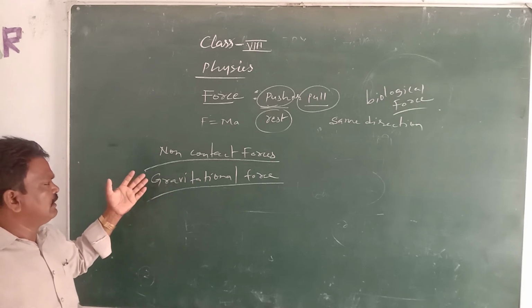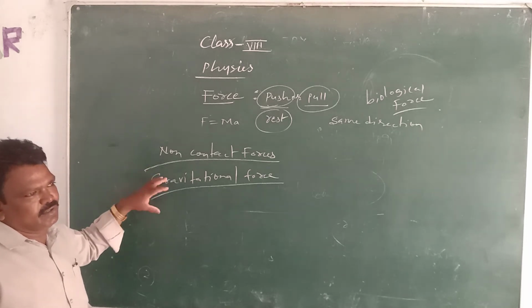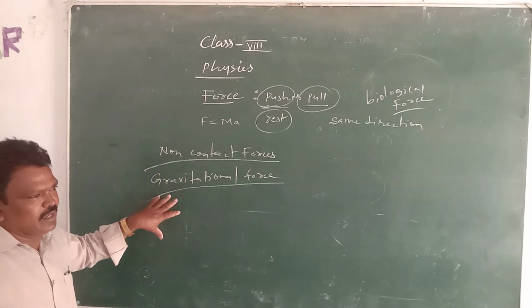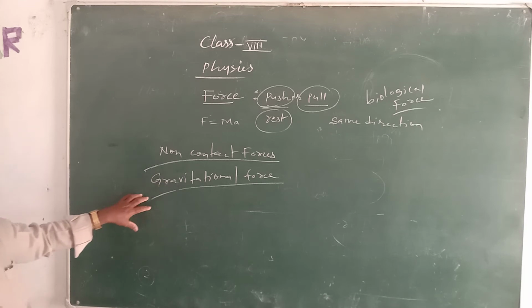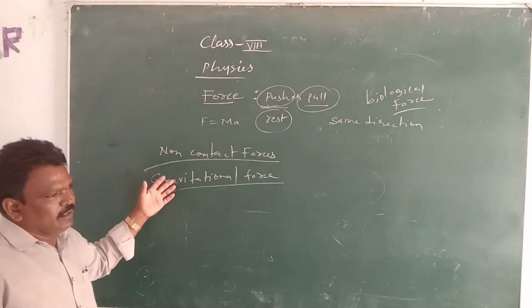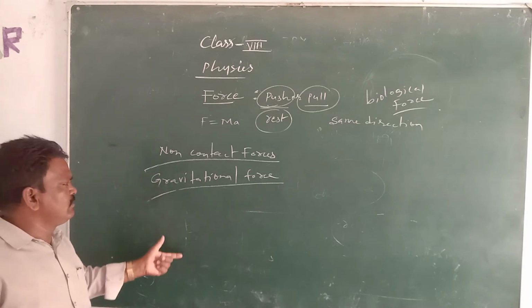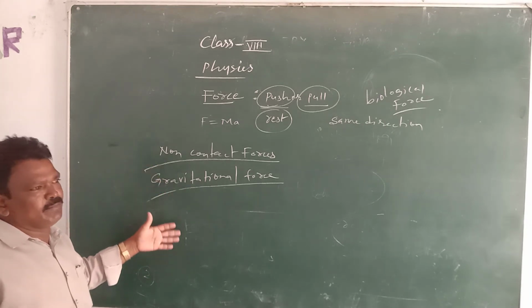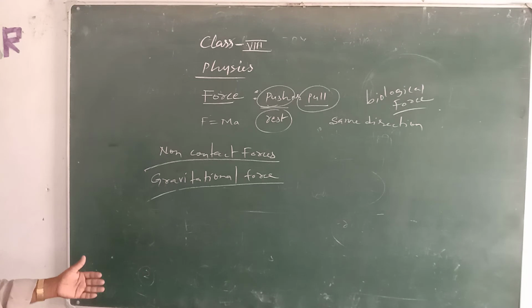If you want to observe the force, we cannot see this force with our eyes, because there is no contact between the body and the earth. We can see only the bodies traveling vertically downwards and upwards.